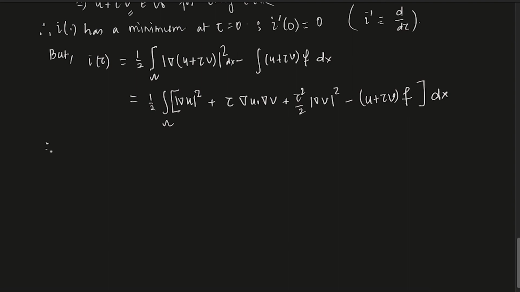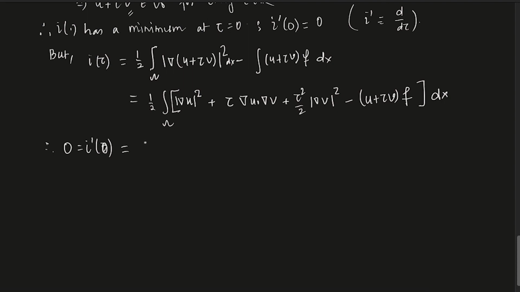Okay, so this is the case. So therefore 0 equals I prime of tau, I prime of 0 essentially. I attains its minimum at 0, so I prime of 0 is 0. So you just take the derivative with respect to tau. If you take that, this is going to be 0, this is remaining and this is remaining, right?